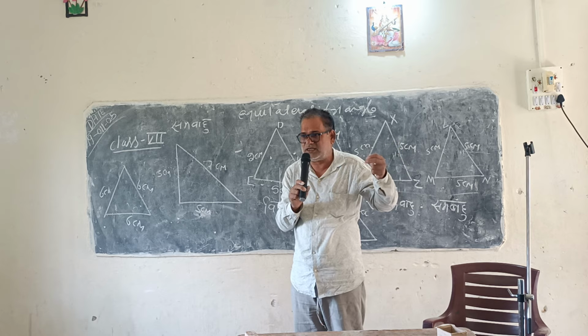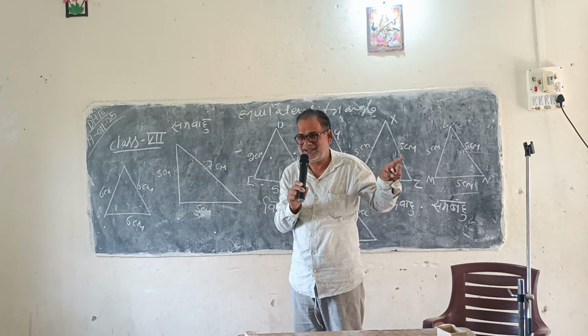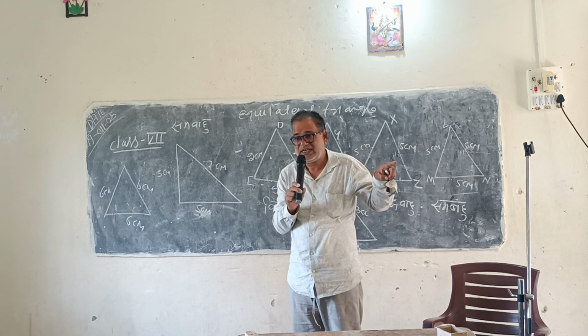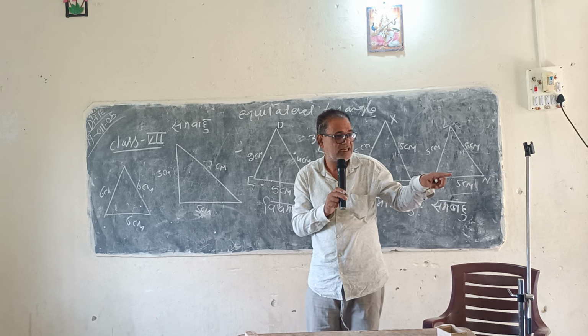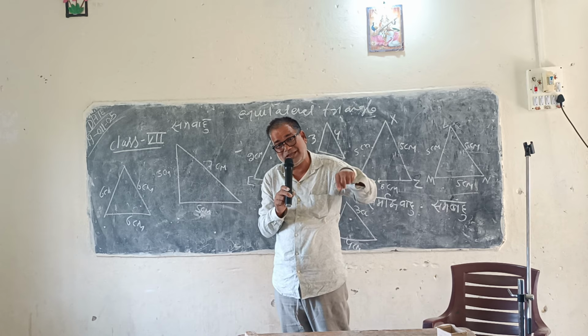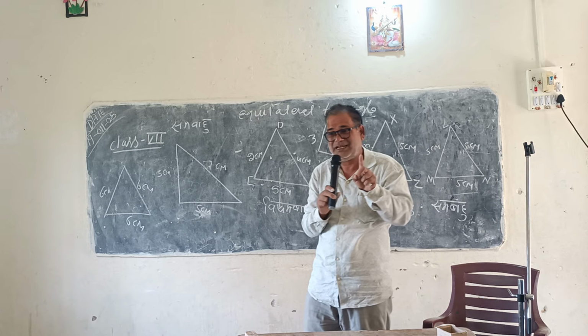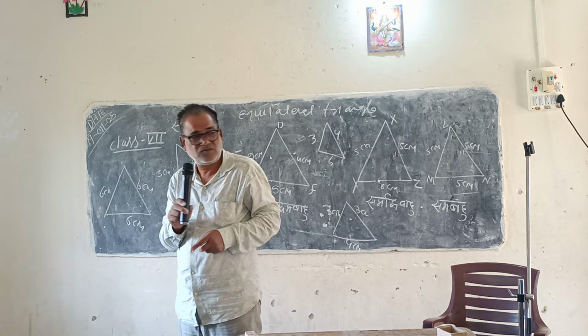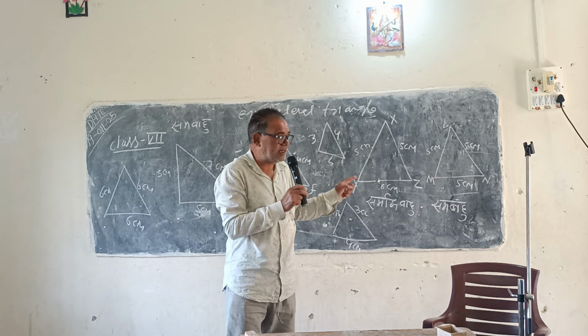You tell the number. 3. And what are they? How many kinds of triangle we have on the basis of their side? Tell me. 3. What are they?